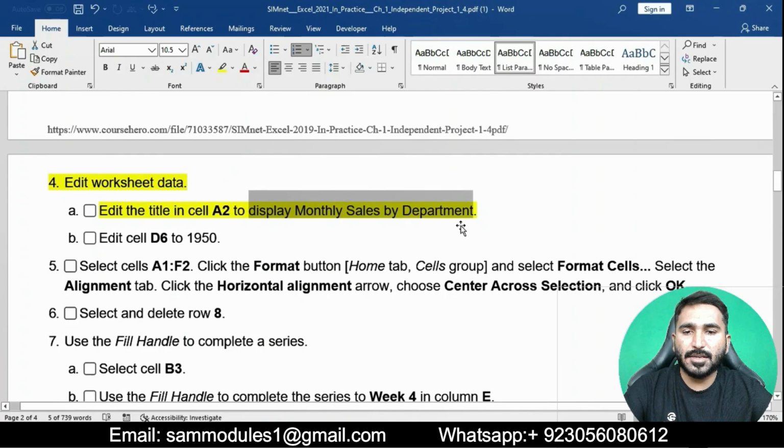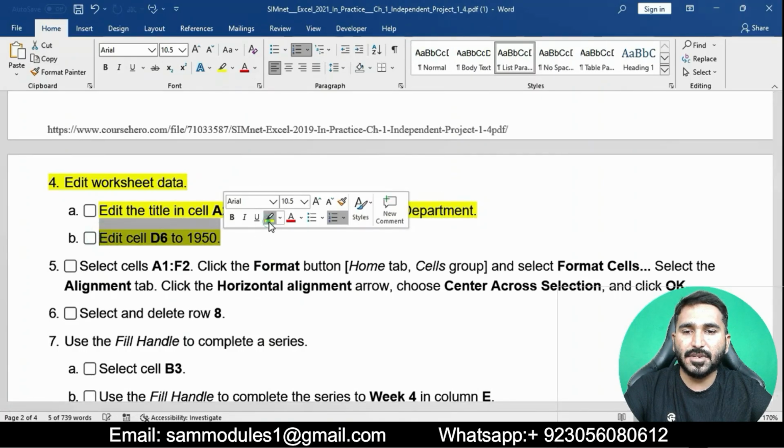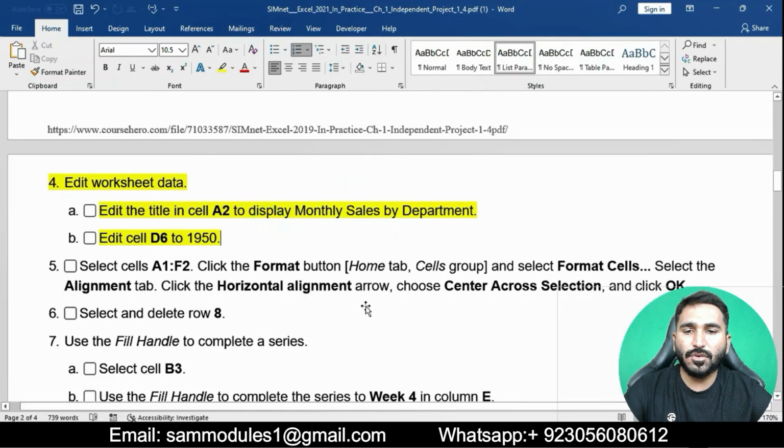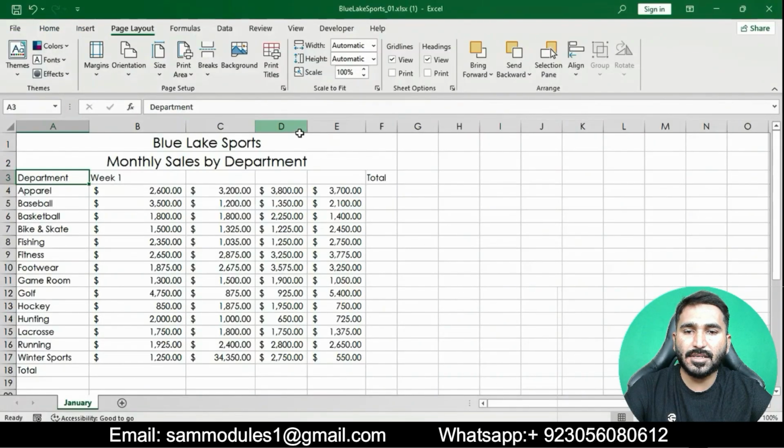Now add to cell D6 the value 1950. Simply go to the Excel workbook, click on cell D6, and we will type 1960.